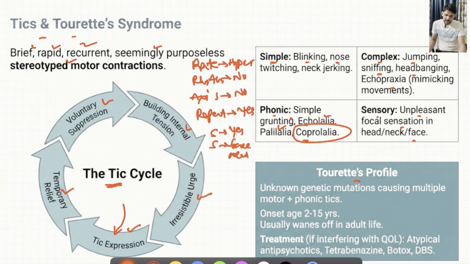What is Tourette's syndrome? It is a type of tics disorder where because of some unknown genetic mutations, it might manifest as multiple motor and phonic tics. Usually the age of onset will be 2 to 15 years and often it will wane off as the age advances. But if these movements are interfering with the quality of life, we can treat with atypical antipsychotics, tetrabenazine or Botox injections, even deep brain stimulation.